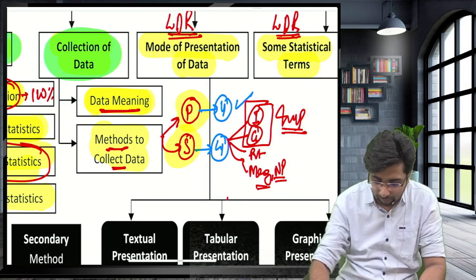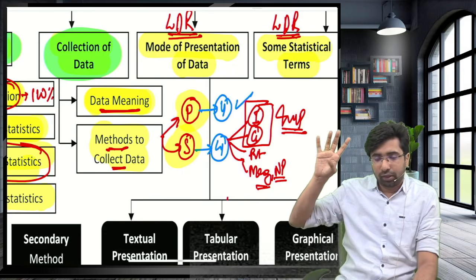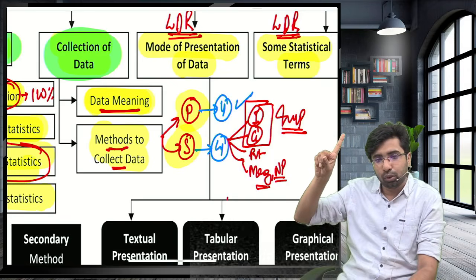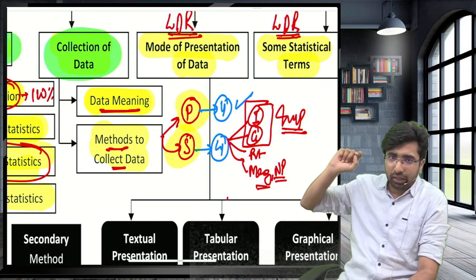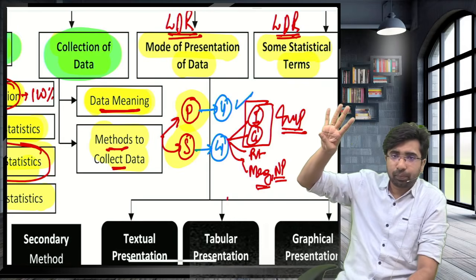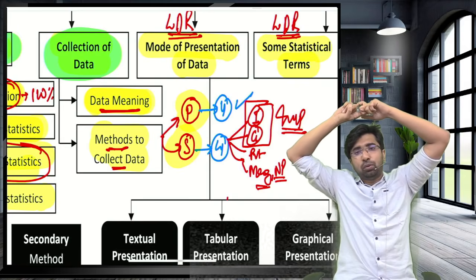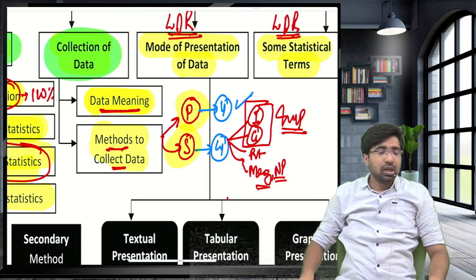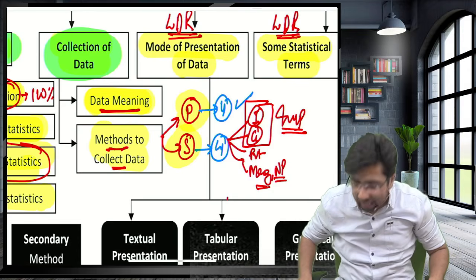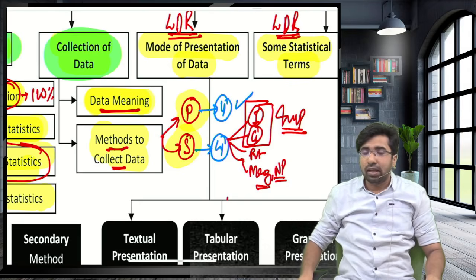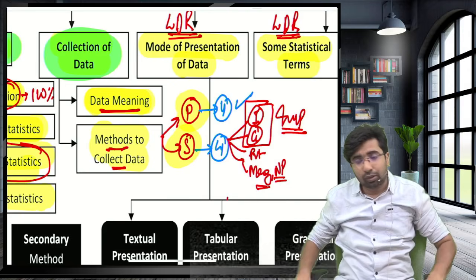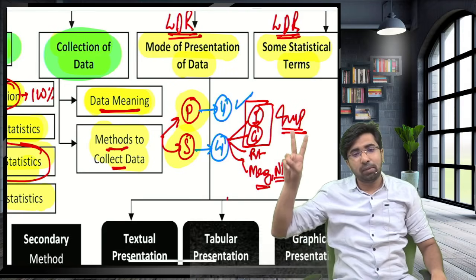Guys, you have to keep things in mind. First, how many methods of collecting data? Guys, fast. How many methods of collecting the data? 2. Primary and secondary. In primary, how many methods? 1 is interview. Guys, when in natural calamity, which one is best? In case of rail accident. Second, when the quickest way is the telephonic. Guys, second primary method is?